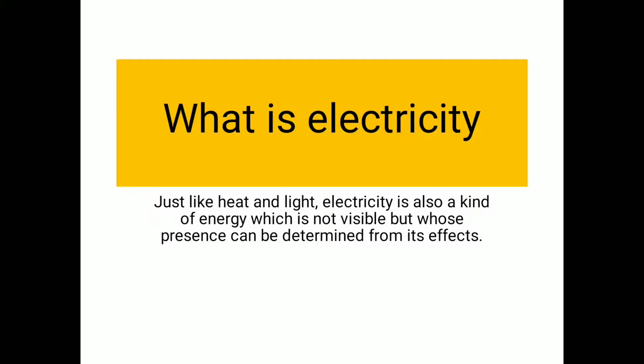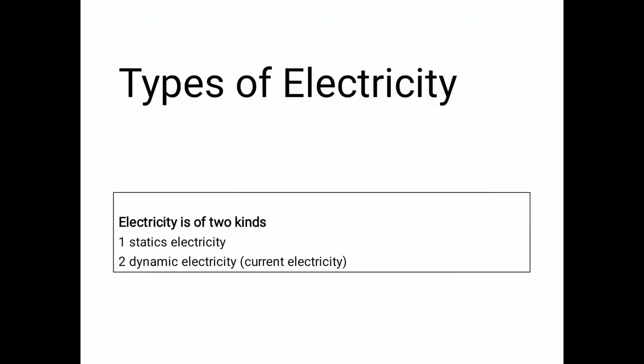What is electricity? Just like heat and light, electricity is also a kind of energy which is not visible but whose presence can be determined from its effects. Types of electricity. Electricity is of two kinds: static electricity and dynamic electricity.